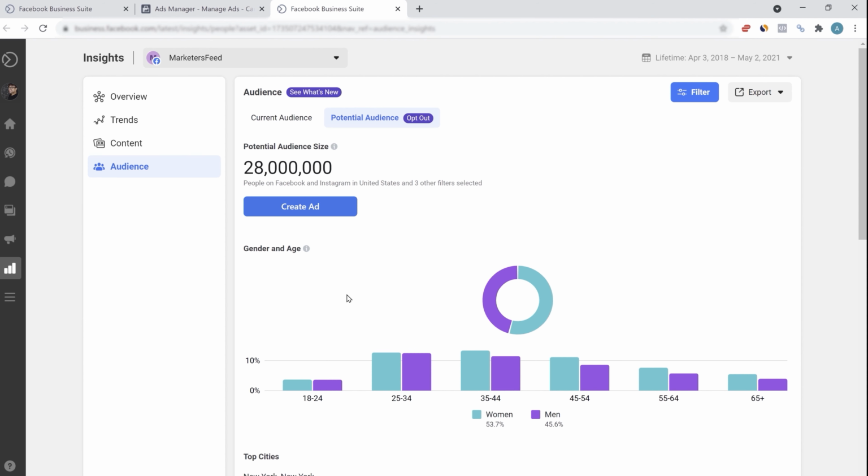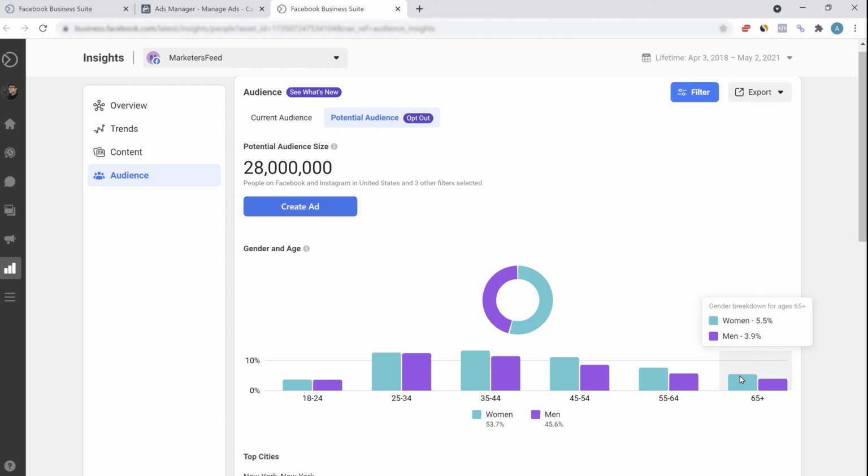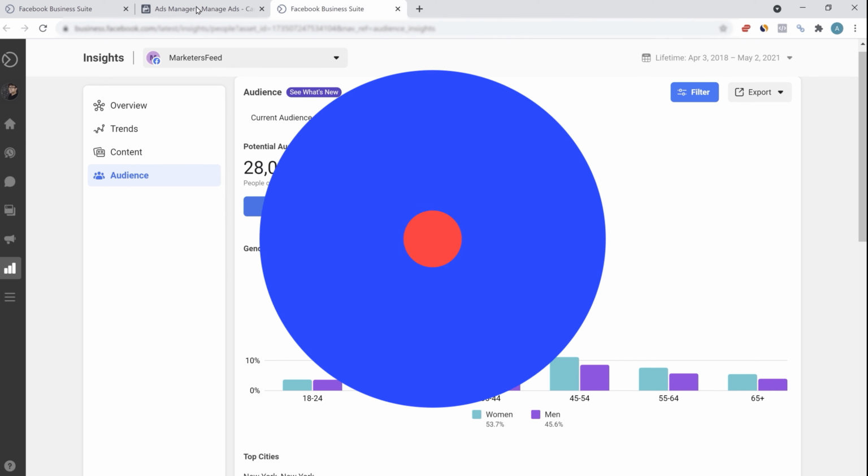Because if you select the entire audience size from 18 to 65, then you'll be wasting a lot of ad spend, because this age bracket and this age bracket won't be responding well to my ad, because they are not my target audience. Rather, these age brackets are really my target audience. So whenever you're starting a campaign, always use the audience insight tool. This will really help you out in starting and also optimizing your ad budget.